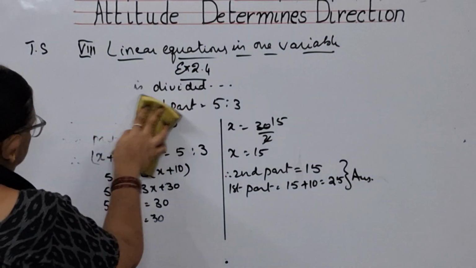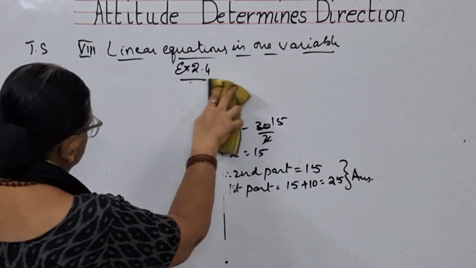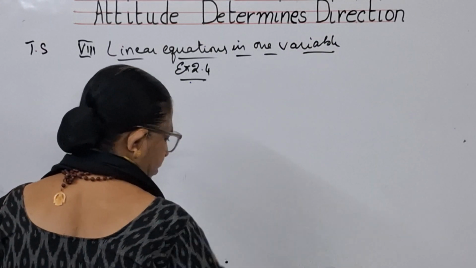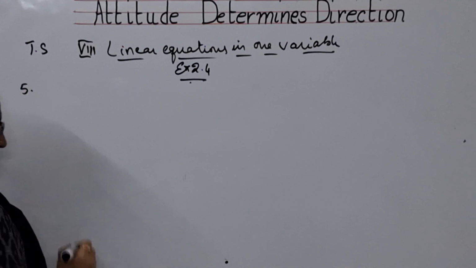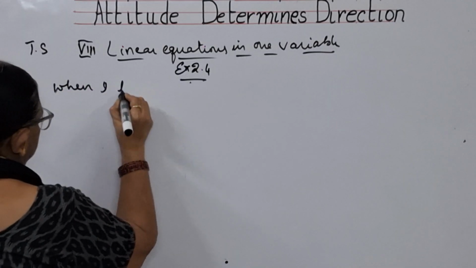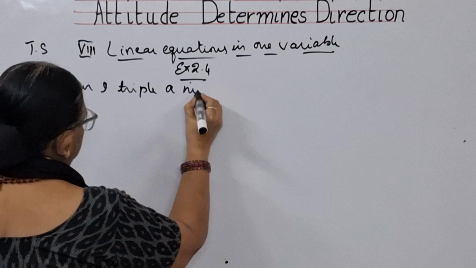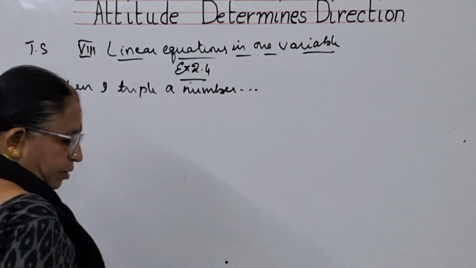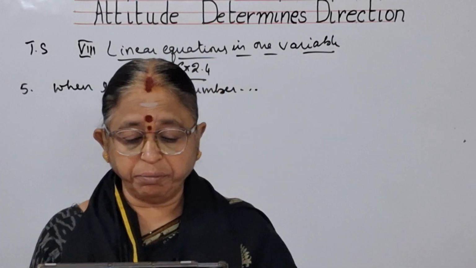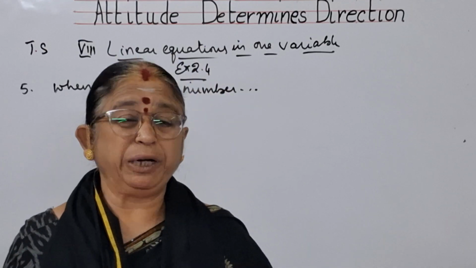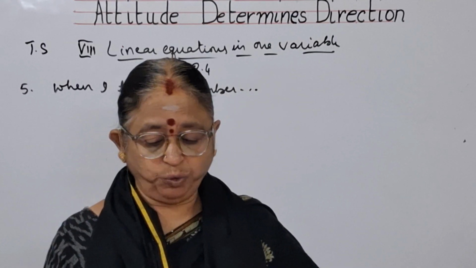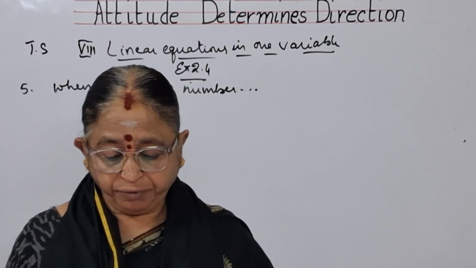Now, I'll go to the fifth problem. When I triple a certain number and add 2, I get the same number as I do when I subtract the number from 50.